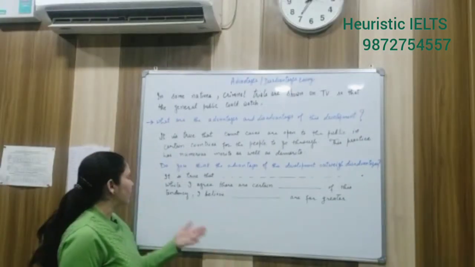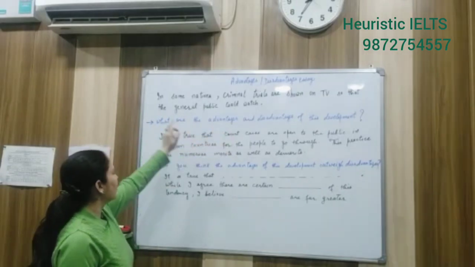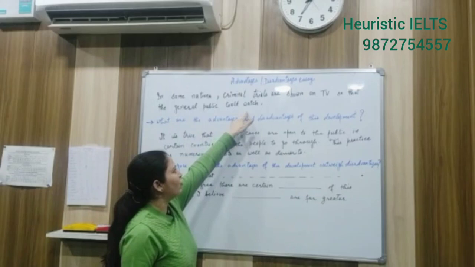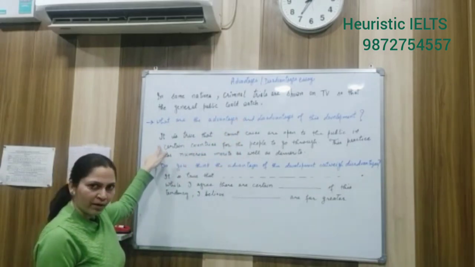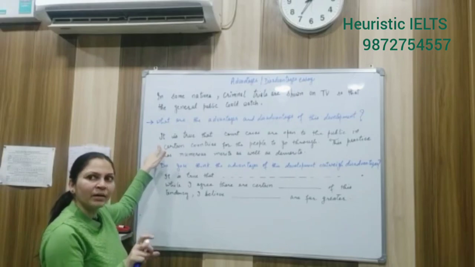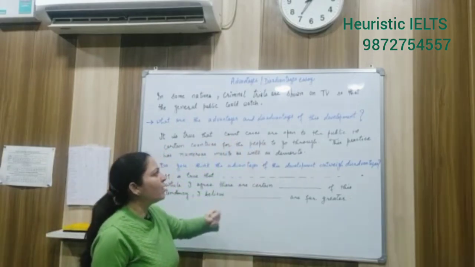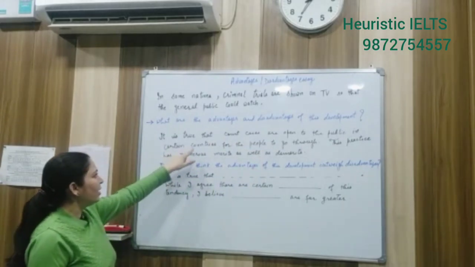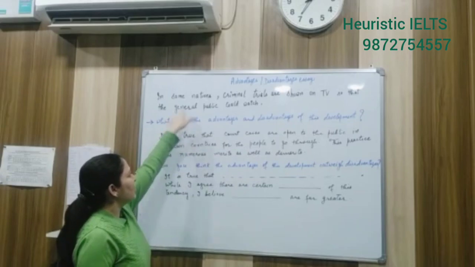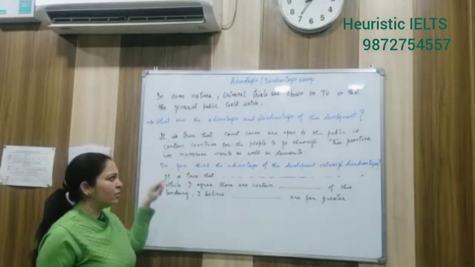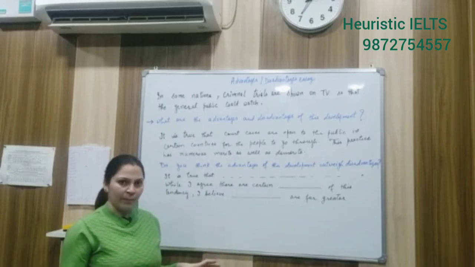I have done it like this. In some nations, criminal trials are shown on TV so that the general public could watch. Its paraphrasing starts with, it is true that, because this is true. So you can begin it by saying, it is true that court cases are open to the public in certain countries for the people to go through. So both these sentences are similar. They are just different words, but their meanings are entirely same.